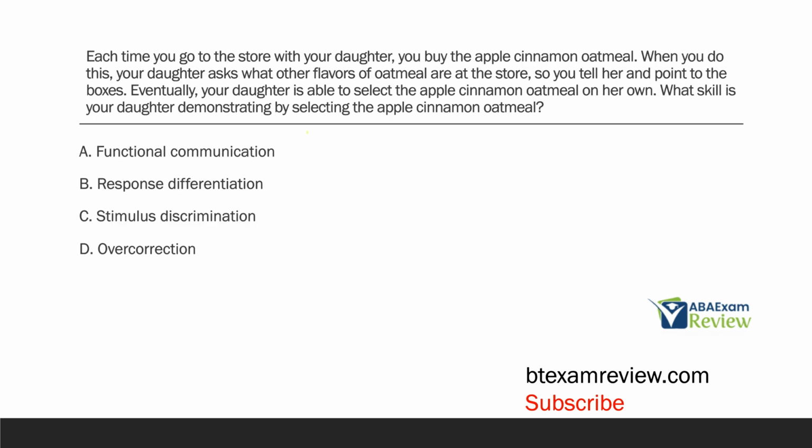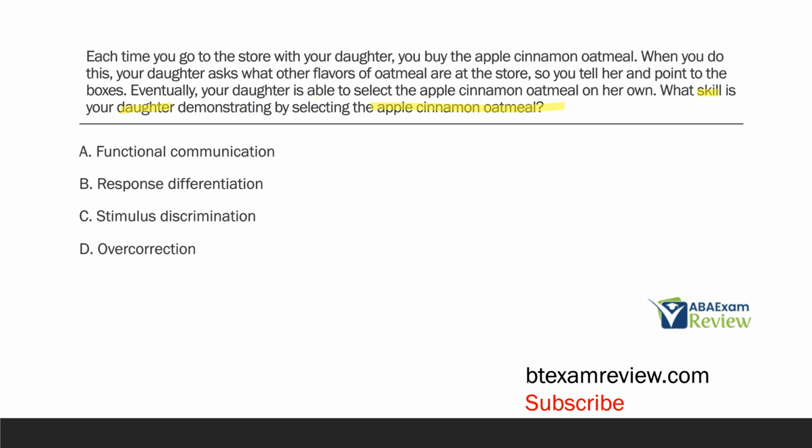Each time you go to the store with your daughter, you buy the apple cinnamon oatmeal. When you do this, your daughter asks what other flavors are oatmeal at the store, so you tell her and point to the boxes. Eventually, your daughter is able to select the apple cinnamon oatmeal on her own. What skill is your daughter demonstrating by selecting the apple cinnamon oatmeal? Now, skill question, and we're looking at the daughter specifically, selecting apple cinnamon oatmeal.